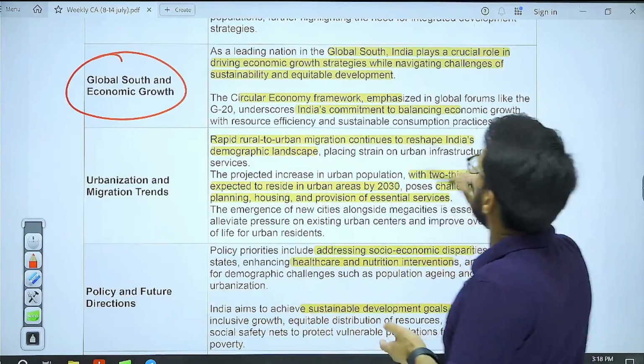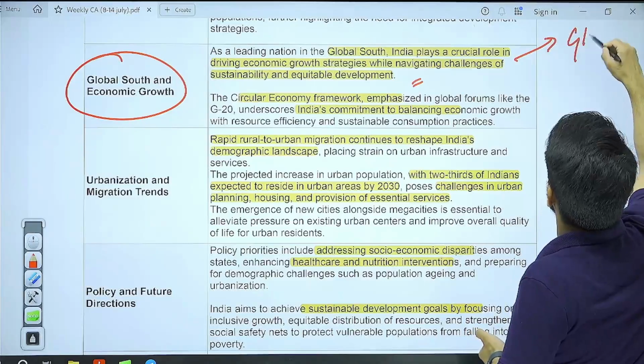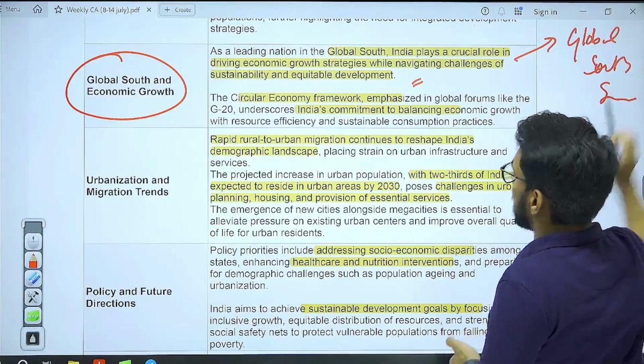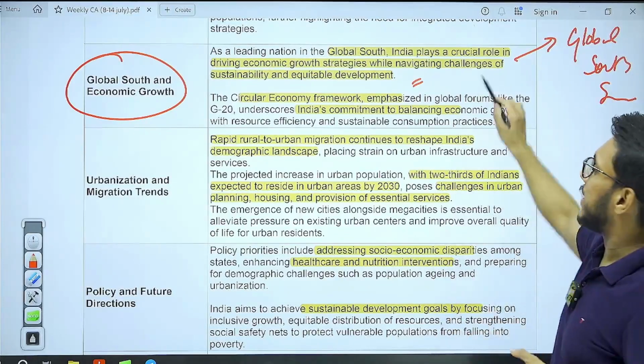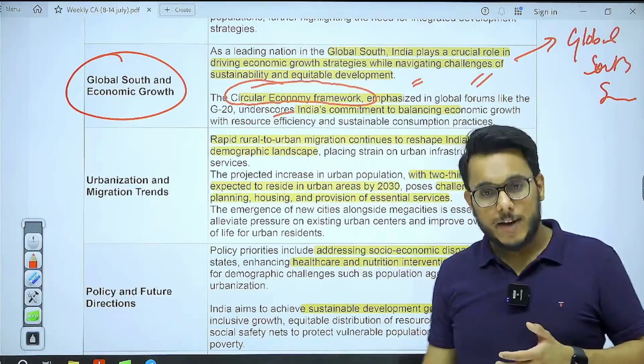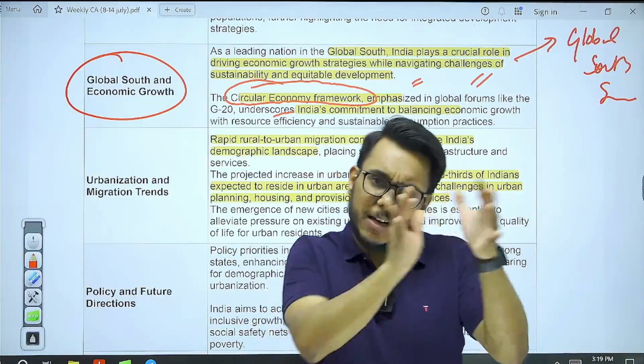Now you see this thing. What has happened? India has already hosted the Global South Summit. India is acting as the leader of the Global South. We have already taken up the circular economy framework. What is the circular economy framework? Let's understand that, and then we will connect it with the population.